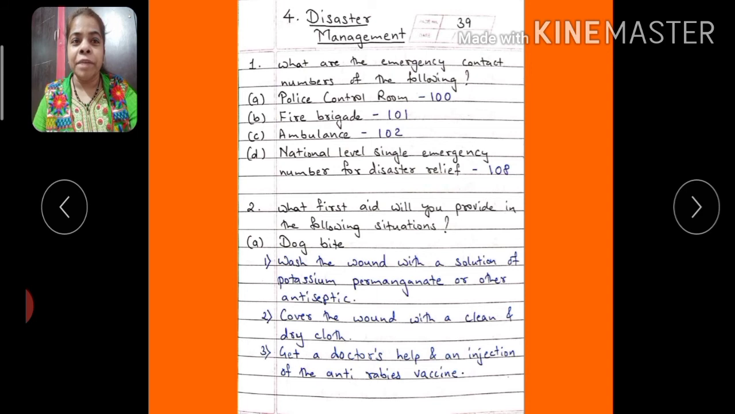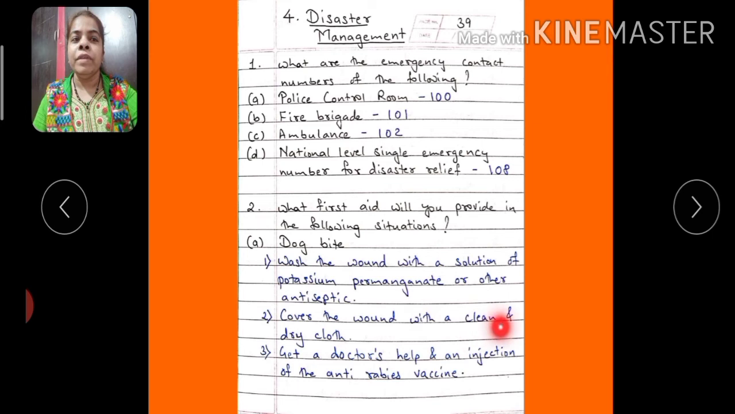Now see the next question. What first aid will you provide in the following situations? First one, dog bite. Wash the wound with a solution of potassium permanganate or other antiseptic. This point is also given in your textbook. Potassium permanganate is a solution which is purple in color, and that potassium permanganate kills all the germs. That is why we are using potassium permanganate solution on dog bite or wounds. Antiseptic means something which is going to kill the germs.